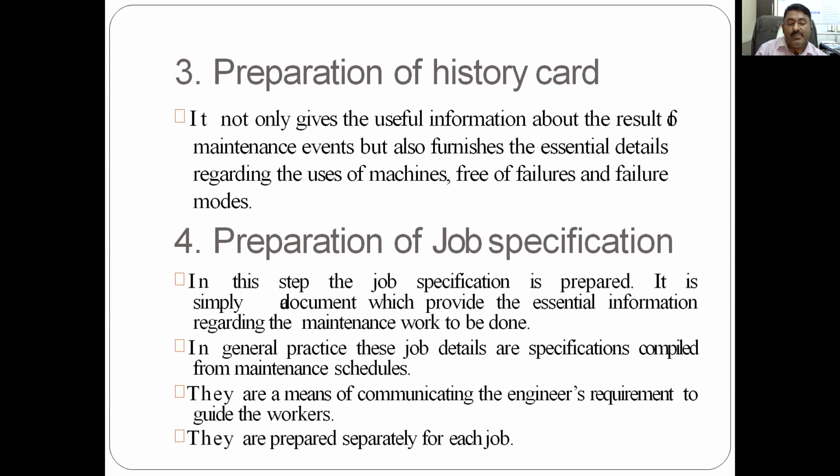In general practice, these job details and specifications are compiled from the maintenance schedule. They are a means of communicating the engineer's requirement to guide the workers. They are prepared separately for each job. So here, job specification means the different things related to maintenance work that are required to be done for that particular machine which is under consideration. So it compiles all the maintenance schedules we have discussed.